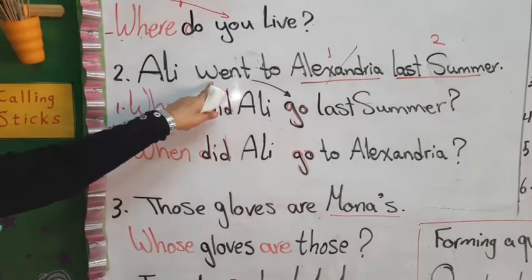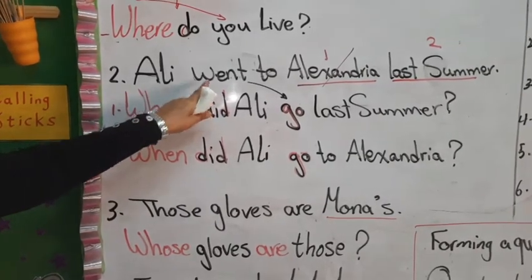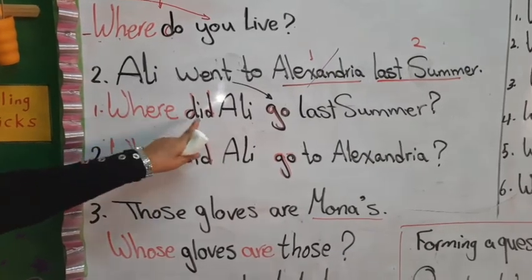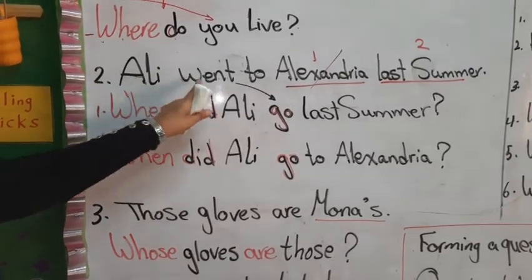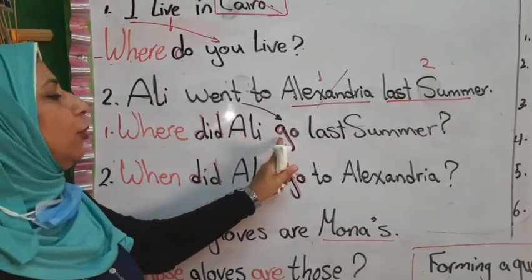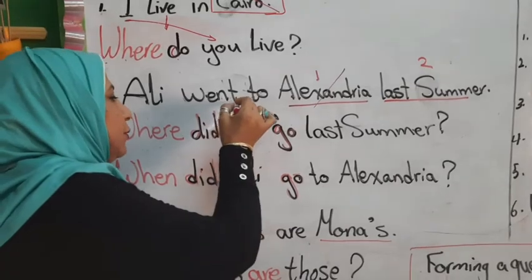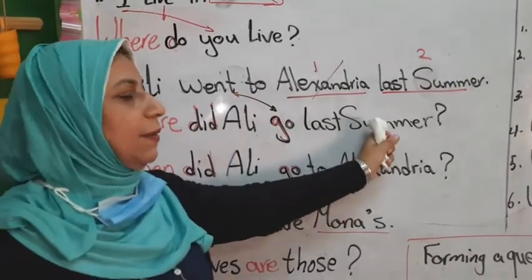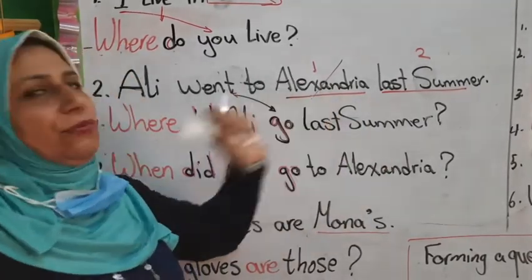Went here is the past simple, so I use did as a helping verb. Where did Ali go? Back to the infinitive verb. Go is the infinitive of went. Where did Ali go last summer? The answer is to Alexandria.